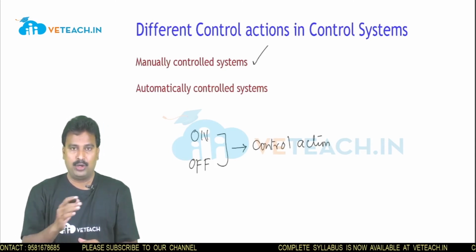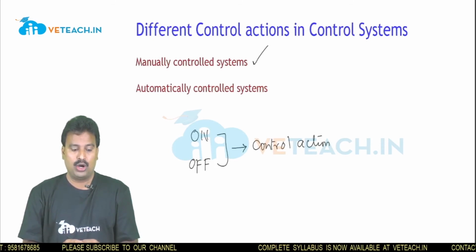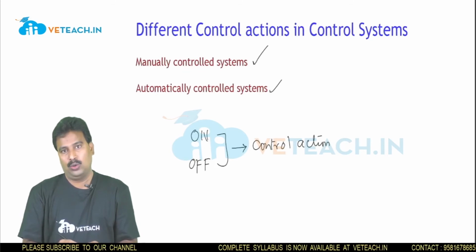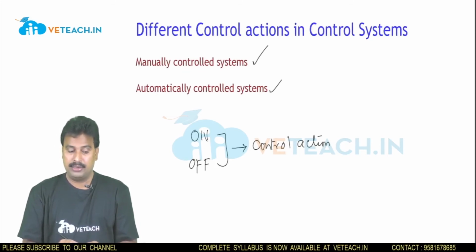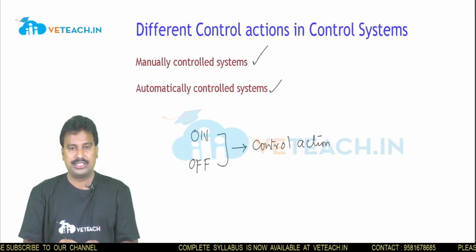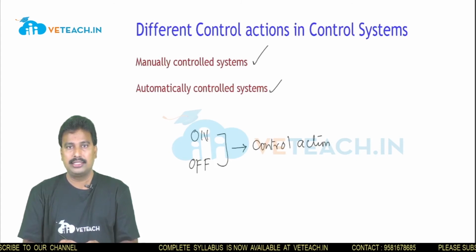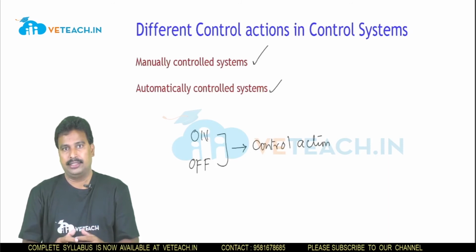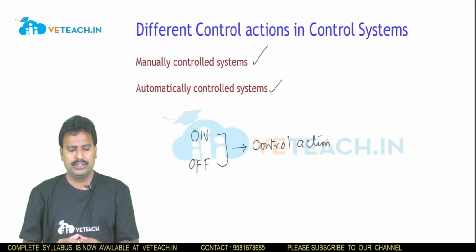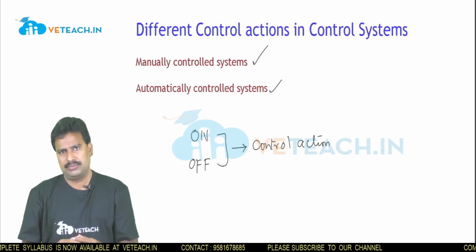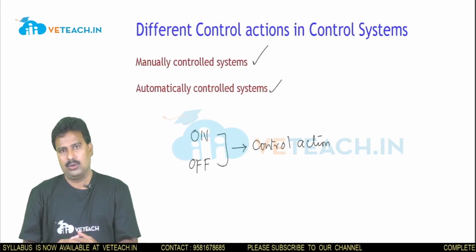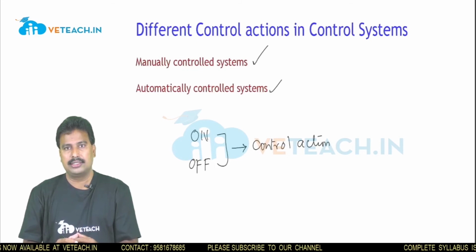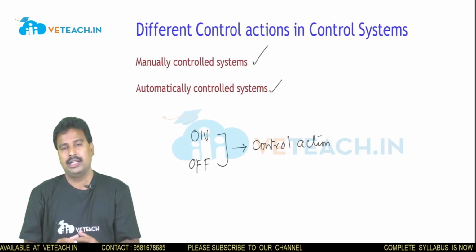And if the same control action is achieved automatically, we call them automatically controlled systems. An example of a manually controlled system is inserting an immersion coil heater into a container. An example of an automatically controlled system is using a geyser.